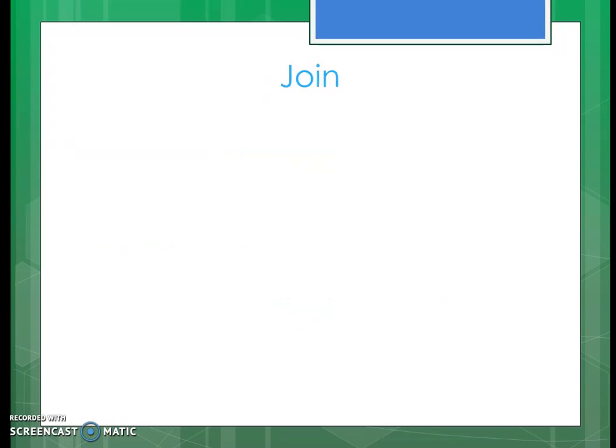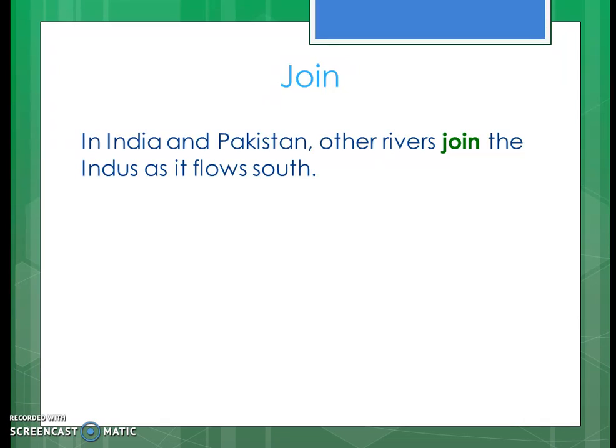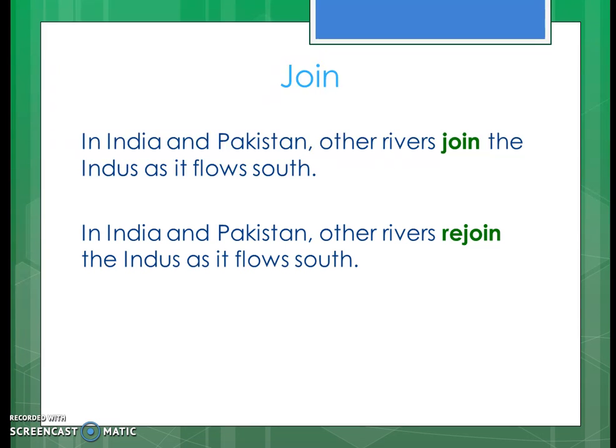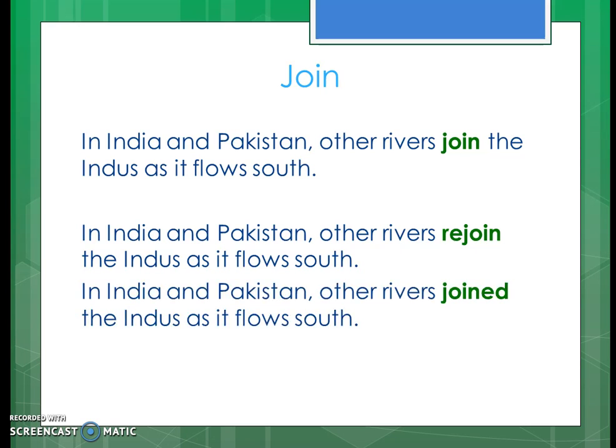So let's look at the word join. We have, in India and Pakistan, other rivers join the Indus as it flows south. Again, we're going to use our suffixes and prefixes. In India and Pakistan, other rivers rejoin the Indus as it flows south. Now, re means again, so this is saying that somewhere these rivers weren't with the Indus, and now they join the Indus now. So it stopped sometime. I don't think that's what the author had.